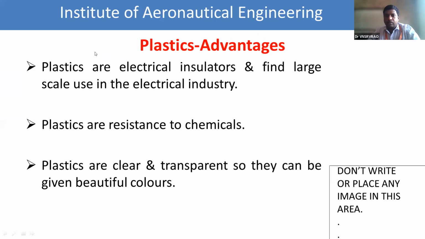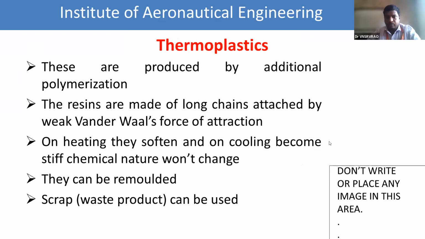And plastics are examples of conductors or insulators? Insulators, electrical insulators. Okay? And these plastics are reacted with chemicals or unreacted with chemicals? Unreacted with chemicals. Okay. And do plastics show color? No, clear and transparent. Okay. So that is about the advantages of the plastics.